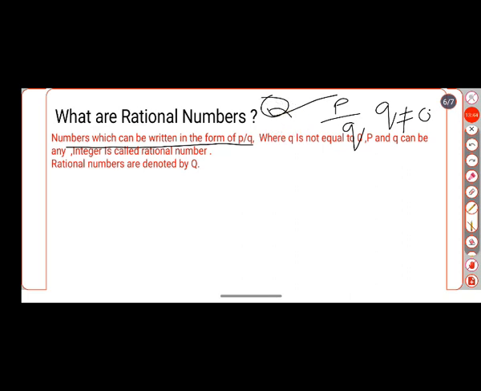So how has the concept of rational numbers come? Let us try to understand. Think this is a number line, and let me explain with natural numbers. See, this is 0. Here negative numbers are there, and here positive numbers are there.